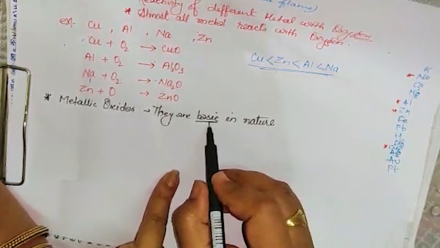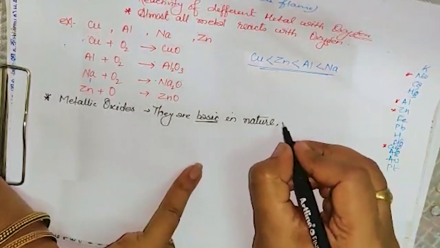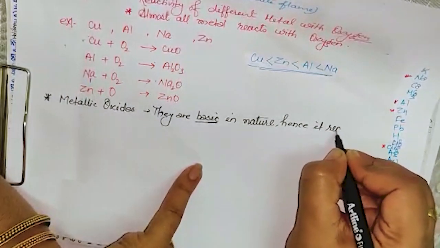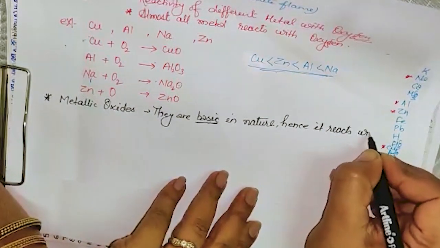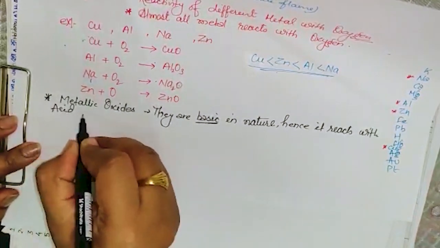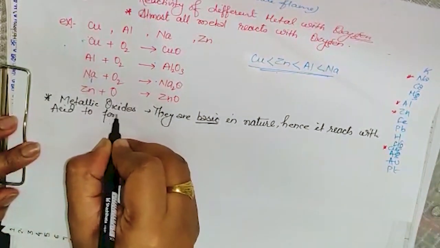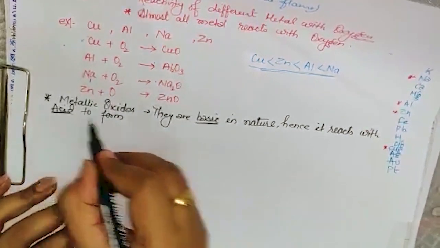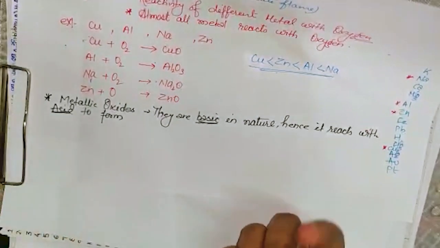So if it is basic, it reacts with what? Acid, isn't it? It reacts with acid to form, whenever the acid and base react, it will form salt. We know that.